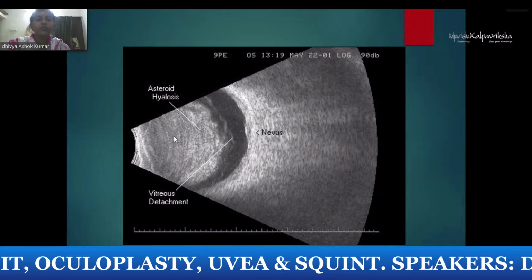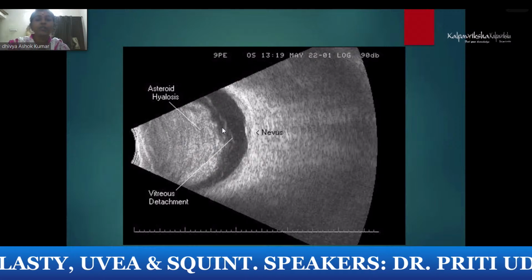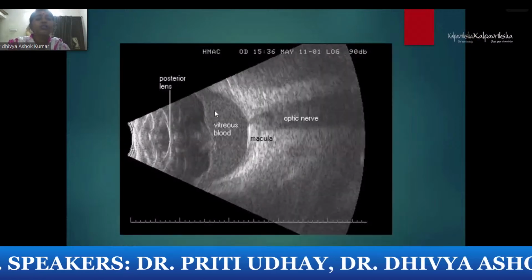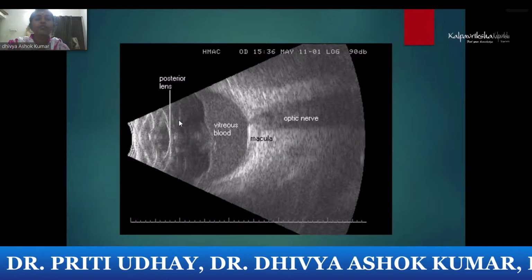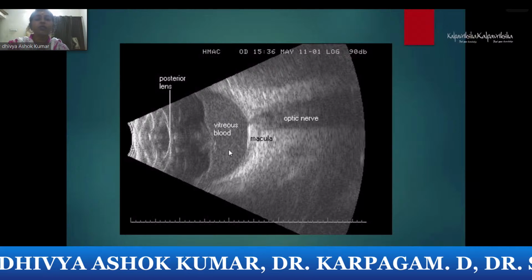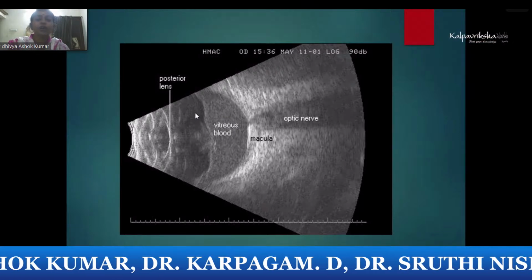So you can also look for the asteroid hyalosis, a thick asteroid hyalosis with PVD and a very subtle nevus. Here you can see the subhyaloid bleed here. So this is vitreous and you have the bleed here. So you see the difference between the hemorrhage, which is more heterogeneous as compared to the normal vitreous.